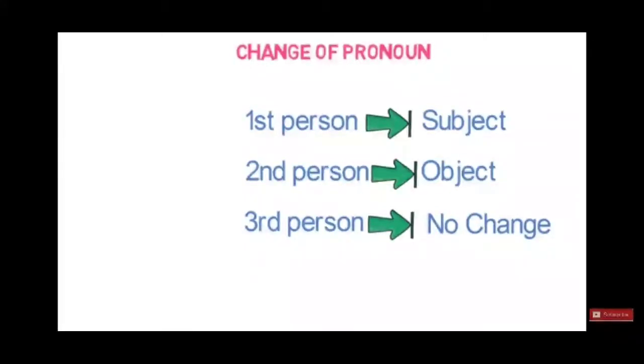Second person, like you, yours, will change according to the object, the person to whom it is being spoken. And third person, he, she, it, they, will not change. It will remain unchanged.